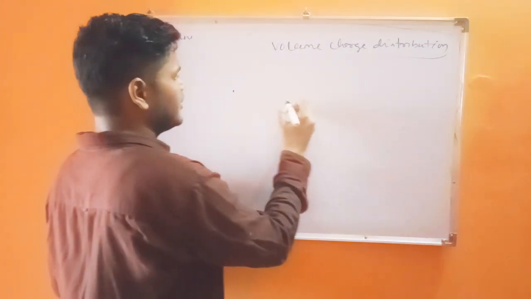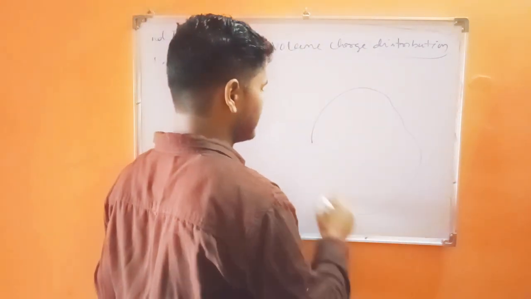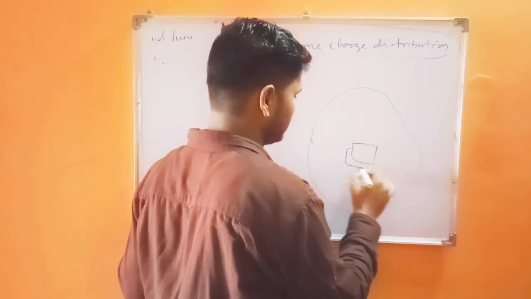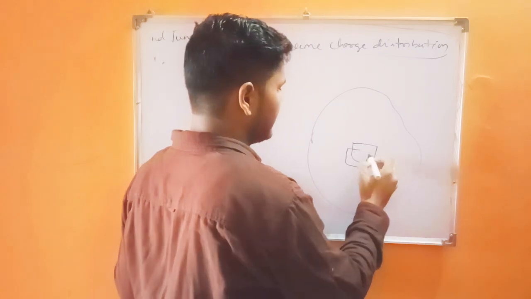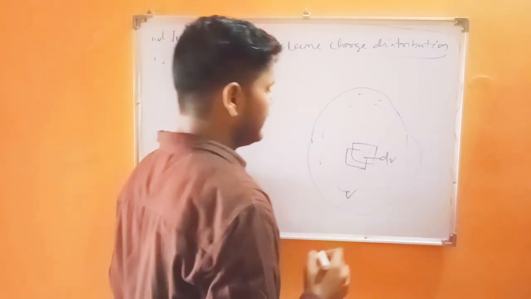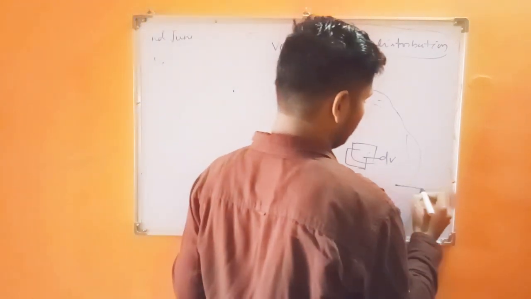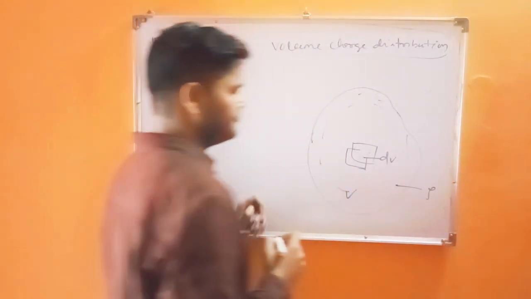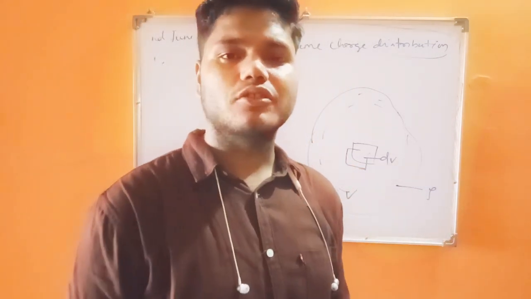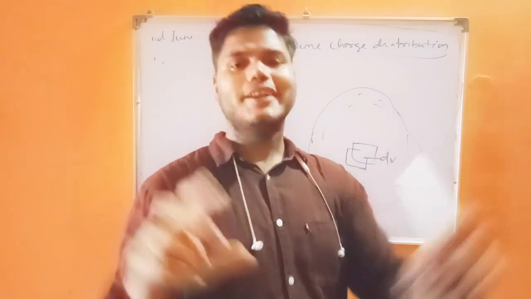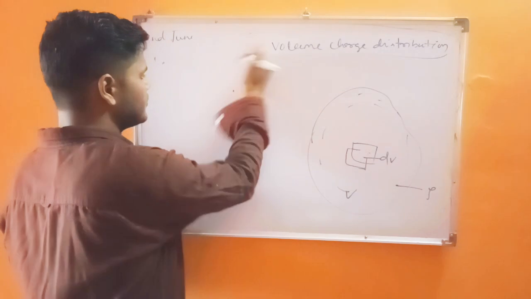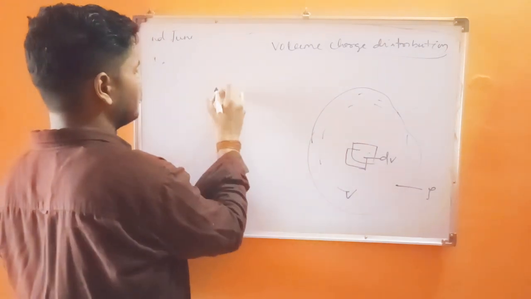If you consider a three-dimensional body, this small volume is dV and this large volume is V, and this is called the volume charge density. By the definition, volume charge distribution is the charge distribution over a three-dimensional volume. Then we can get the formula mathematically.